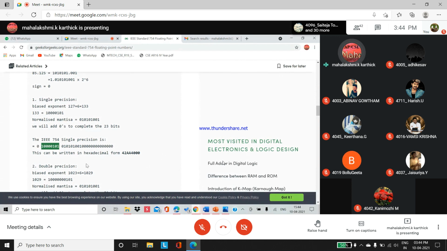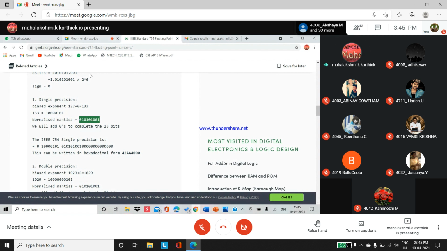Okay. They have represented it with spaces. They have not represented it in boxes, but you have to understand. In single precision, 0 is for the sign bit; 0 is for positive numbers. The exponent value they have taken from this biased exponent value and placed in the exponent field. So check that it is 8 bits. Next, the normalized mantissa value is placed in the fraction part, and the remaining bits up to 23 bits are fully replaced with zeros.